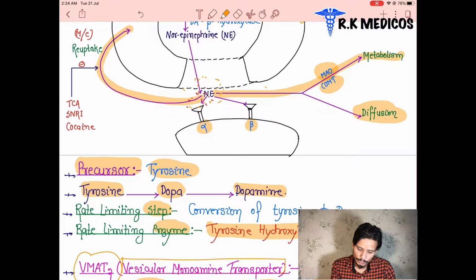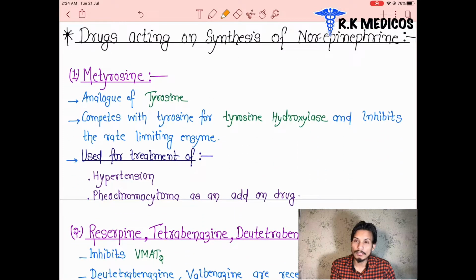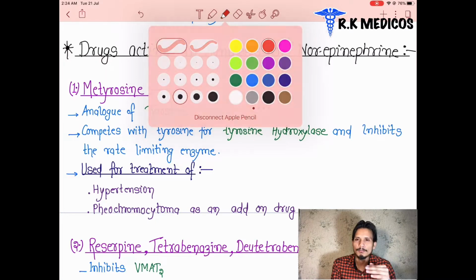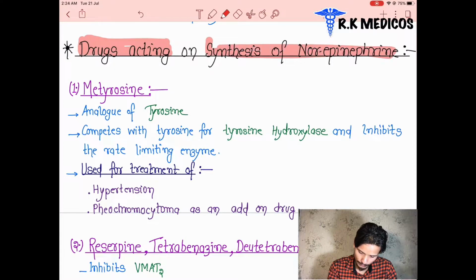In the next section we are going to see the drugs acting on the synthesis of norepinephrine. What are the drugs that act, and how can you manipulate the synthesis of norepinephrine? So we are going to see the drugs which are helpful in manipulating the synthesis of norepinephrine. The first one,